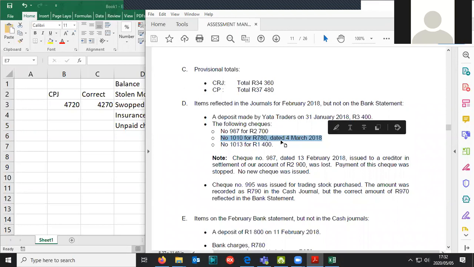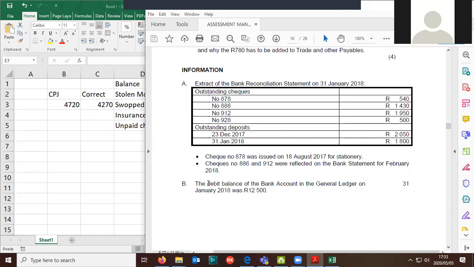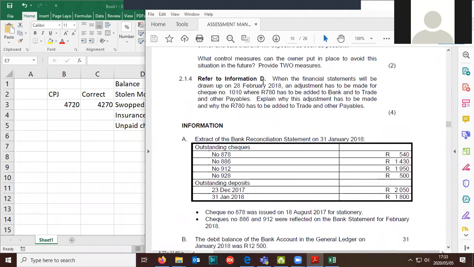Okay, so this is kind of a sneaky question that they're asking you. Note, this is a very nice question to ask. It will go out. It must go out of the bank because we're not liable for it for this year. We're only liable for it for next year, but we have to take it there. Okay, so that is that particular one. That is the extract of the bank recon, and those are those two.